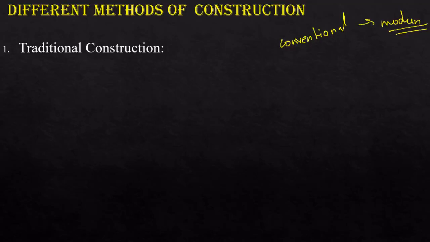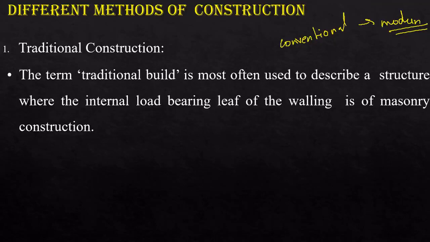If you take concrete, we have conventional concrete, which includes cement, fine aggregate, coarse aggregate and water, whereas we have many newer concretes based upon the additional ingredients we use. So the first method of construction is traditional construction. The term traditional build is most often used to describe a structure where the internal load bearing leaf of the walling is of masonry construction.